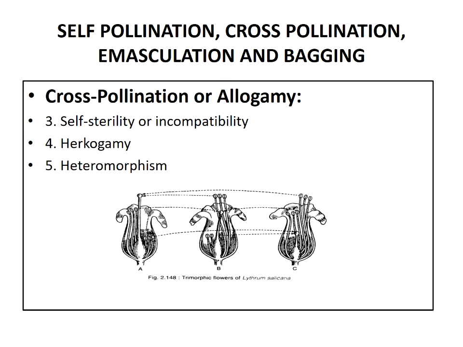Next, the third one is self-sterility or incompatibility. In this condition, the pollen grains are not able to fertilize the ovule of the same flower as they fail to germinate on the stigma. Then we call it self-sterility, and it leads to cross-pollination.